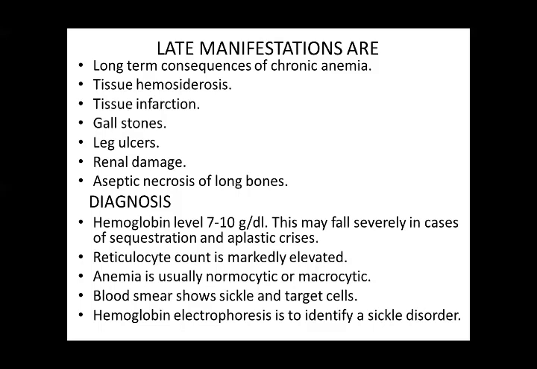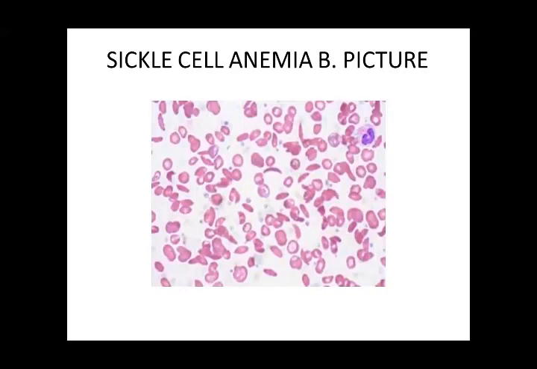So we can identify a sickle disorder on electrophoresis. This is a peripheral blood picture of sickle cell anemia. You can see the sickle-shaped RBCs and also you can see the target cells.